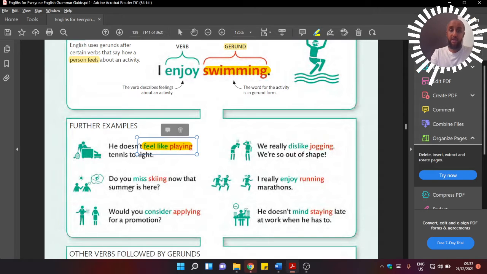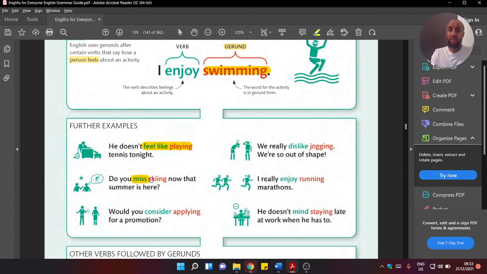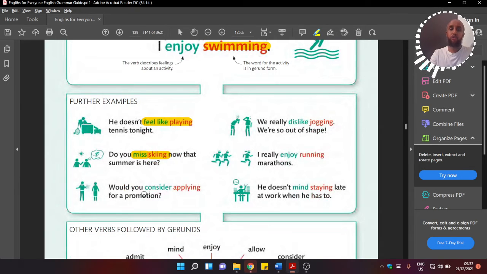Here we have, do you miss skiing? Miss skiing. So we don't say, do you miss to ski? That would be incorrect. The correct would be, do you miss skiing? And the next one is, would you consider applying? Consider applying, not consider to apply. And here we have, we really dislike jogging. Dislike is the opposite, the negative of like. We really dislike jogging.